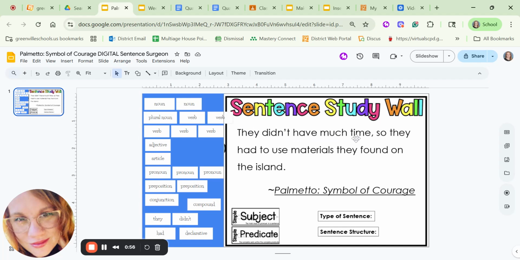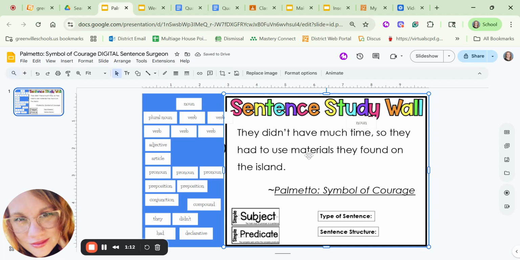So, they didn't have much time. Oh, okay, so time is a noun. It's abstract. It's not something that we see and can touch, but it is a thing. So we are going to put noun above the word time.